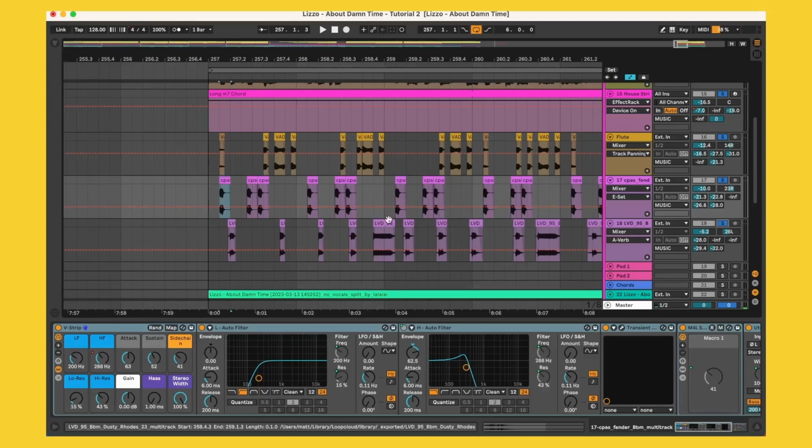Then the next thing is having that idea of call and response, which I think is really big in a lot of music. So the idea is that first chord there is the call, and the next chord that's going to be added in here is the response. So let's take a listen to that together.